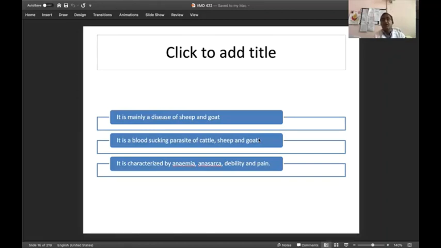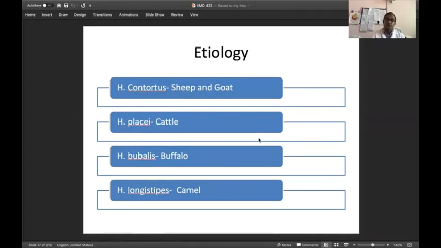Immediate development of anemia, the development of anasarca, and pain were not evident in the previous four parasites. So this will differentiate. Anemia and pain will differentiate it from all the four parasitic diseases we discussed yesterday. These are some of the important characteristic findings of Haemonchus contortus.